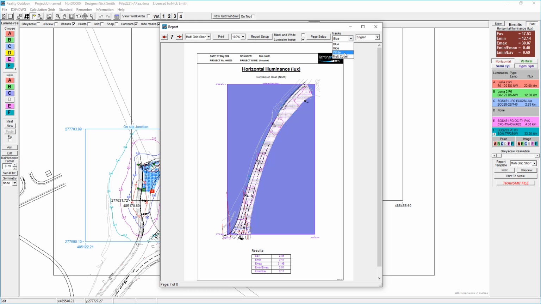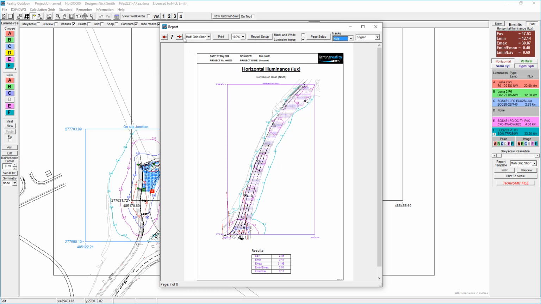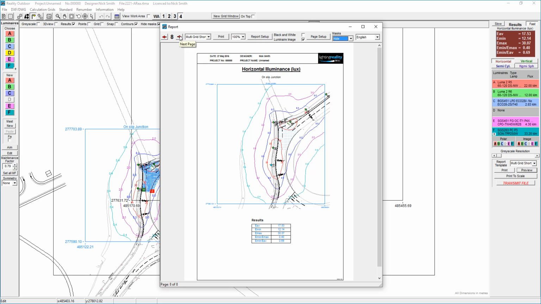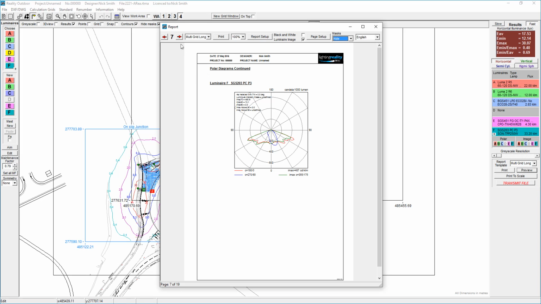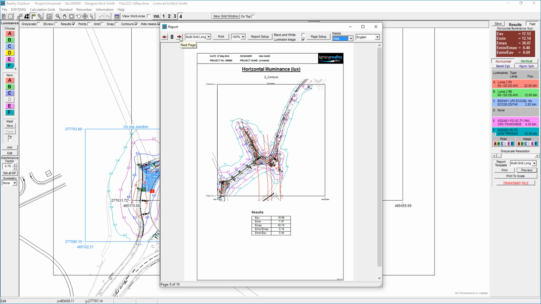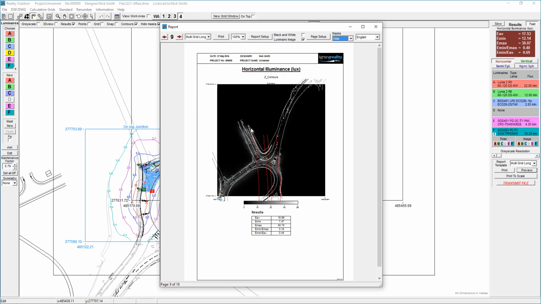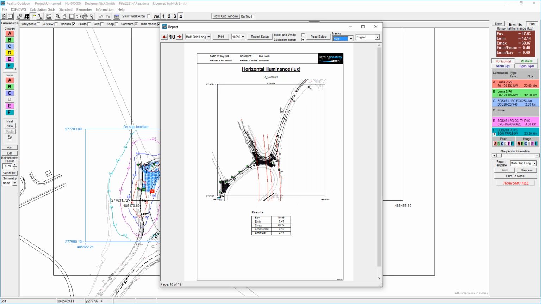We can turn the blue masking off up there. I'm just going to turn that to hide. So we get 1 page per report, which is fine. We also have a multi-grid long, which will give you 3 pages per grid, so I'll get my contours and quality figures, grayscale and quality figures, and lastly results and quality figures.